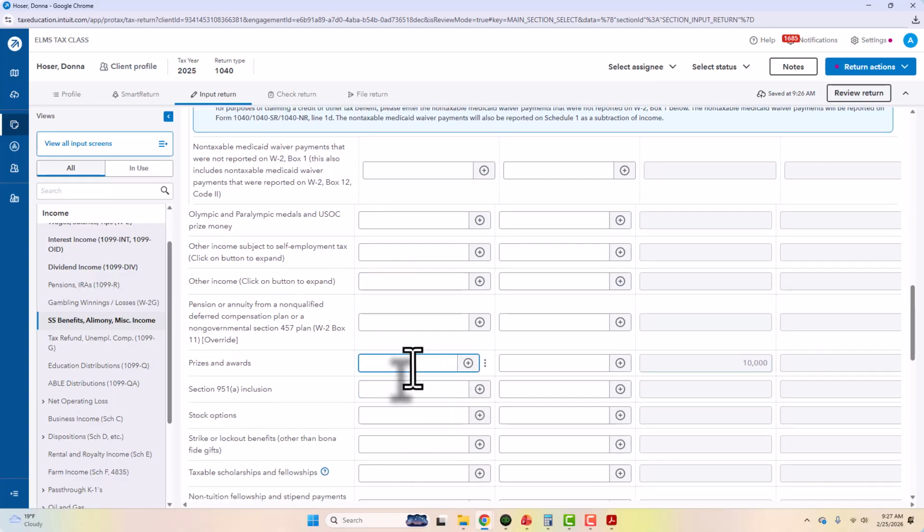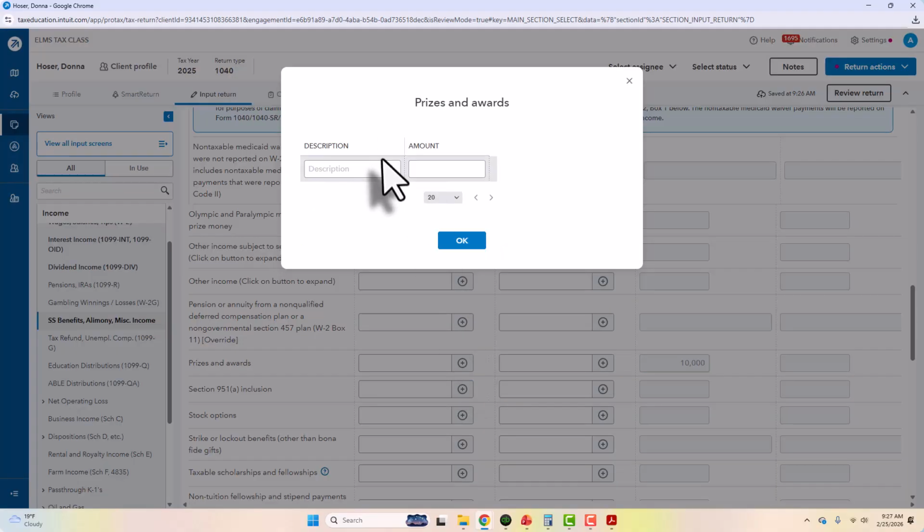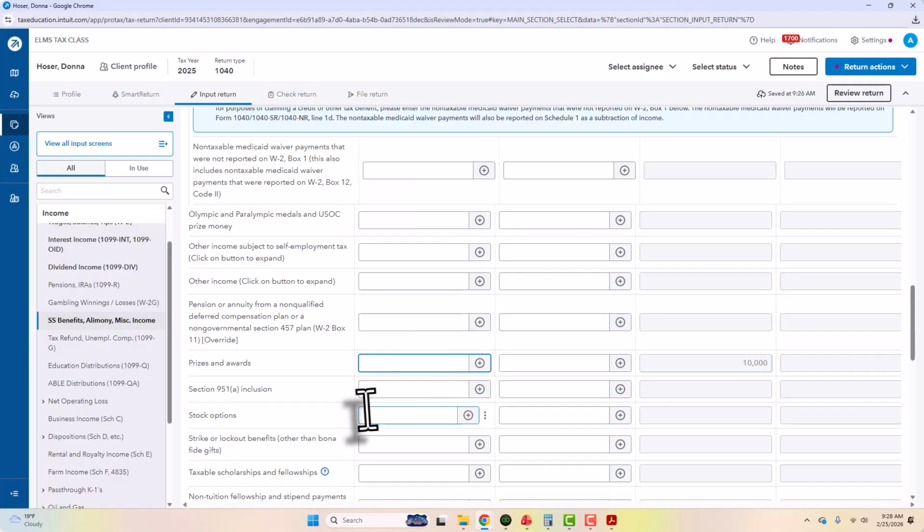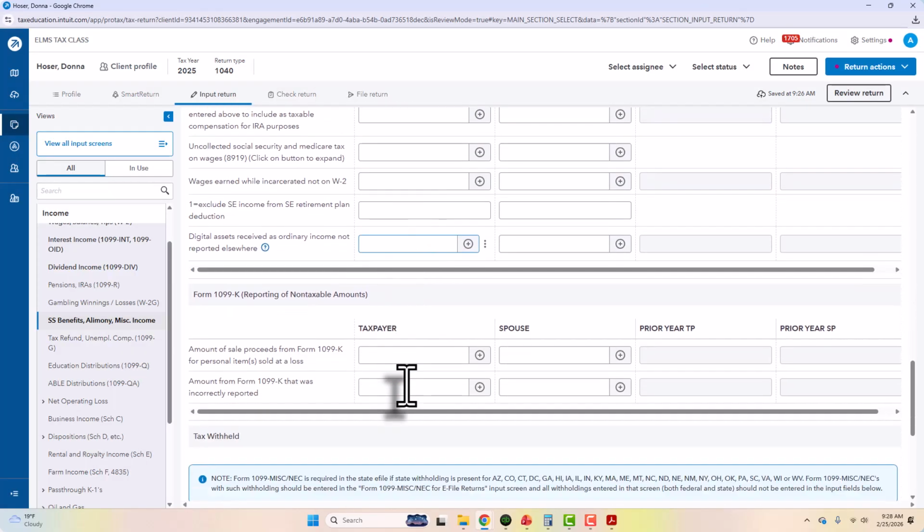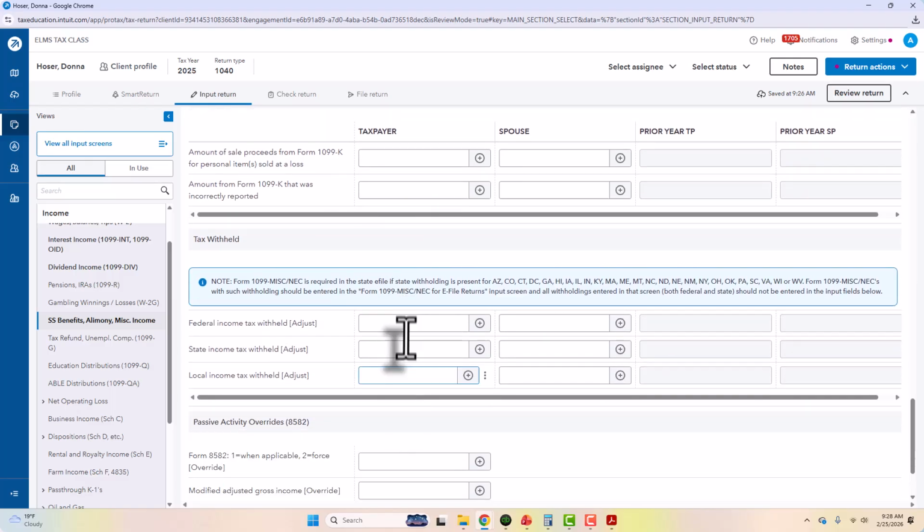Prizes and awards. So we are going to put prizes and awards. So Chris received $10,000. I think we might be able to expand this. Let's see what they have. Yeah. He received $10,000 in other income, and he did have tax withheld.